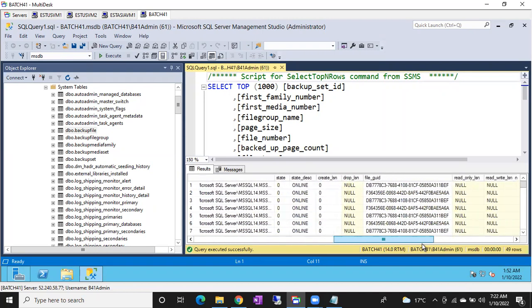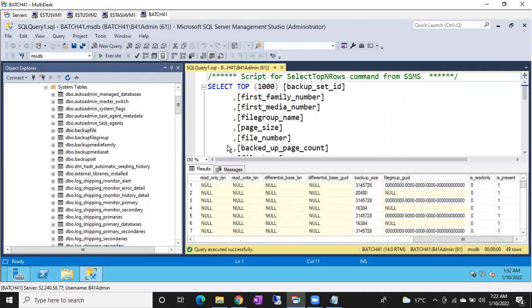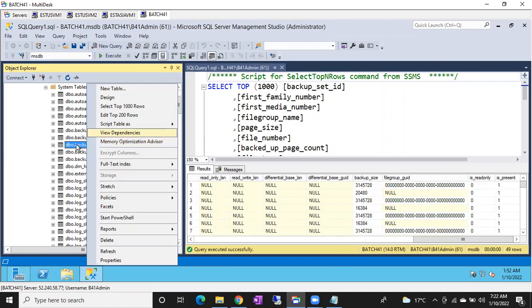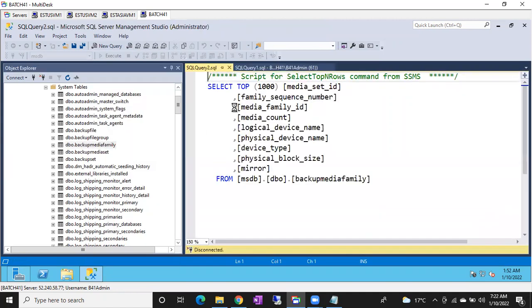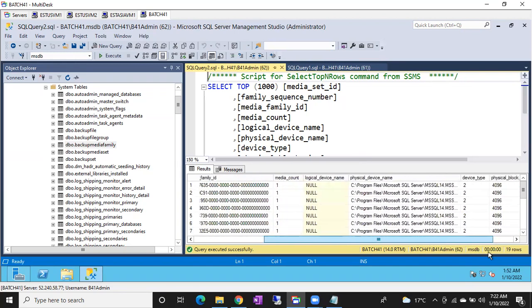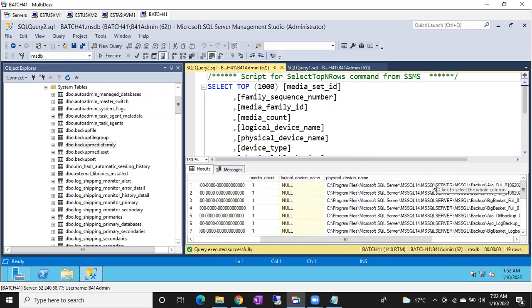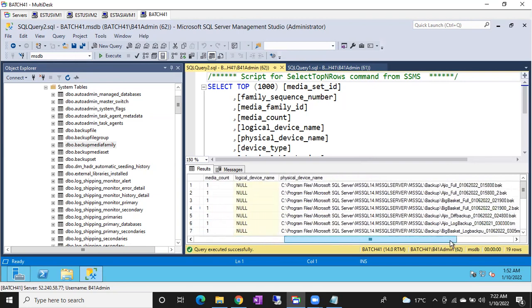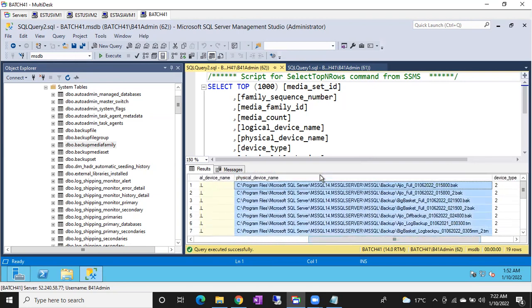I'll explain again. You can see under this, you don't see any useful information, right? I want to see to which location they took the backup. Go to this third table, backup media family, select top 1000 rows. And again, guys, if you use select top 1000 rows, only the top 1000 rows will come. If you have 10,000 rows in the table, you still see 1000 rows only, because you are using that option. And this is a very important column.